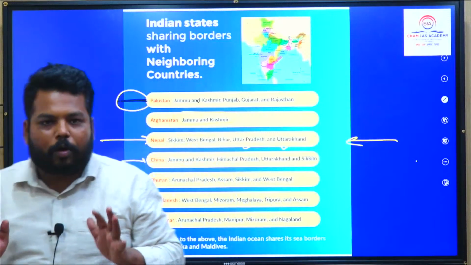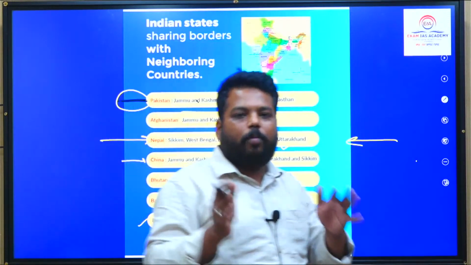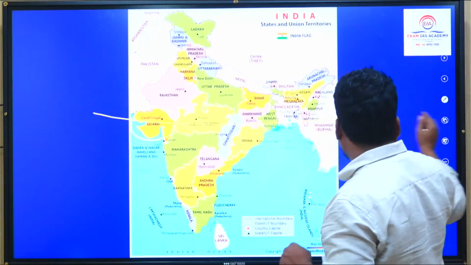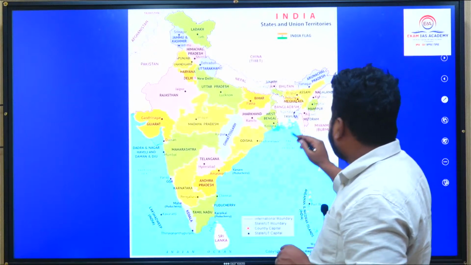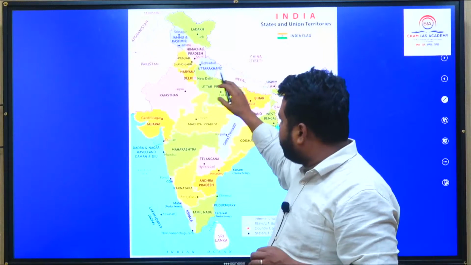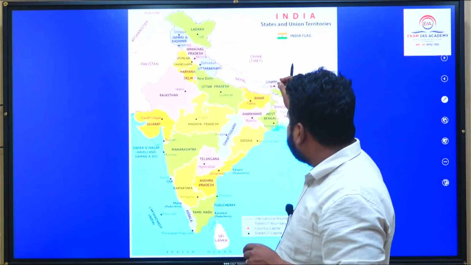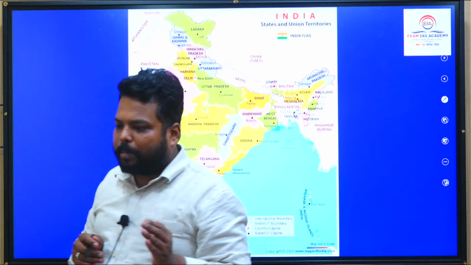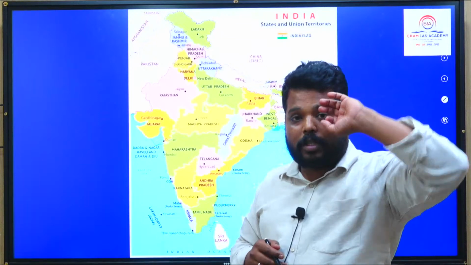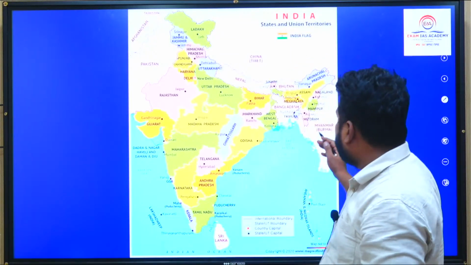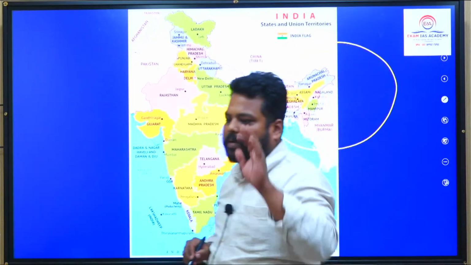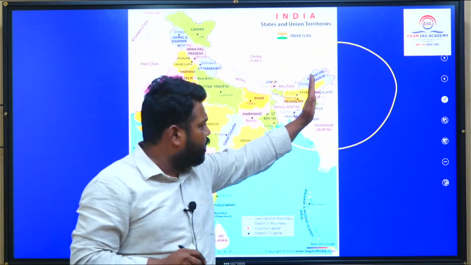See, your focus should not only be on the states which are bordering these countries, but also internally, on the Indian states. So states bordering with Madhya Pradesh, or states bordering with Uttar Pradesh, or states bordering with Sikkim. Unless and until you see the Indian map, you don't know that West Bengal is sharing the border with Sikkim. Northeastern states are the most conflicting aspect, so chances are very great they might ask you the bordering states of northeastern states.